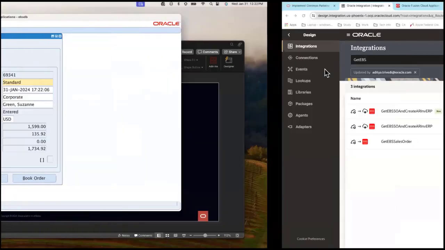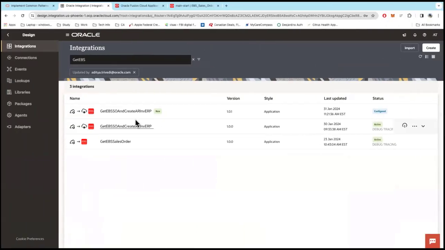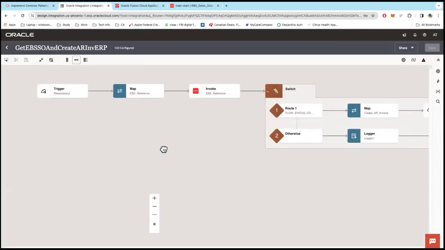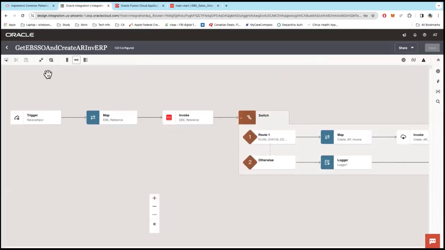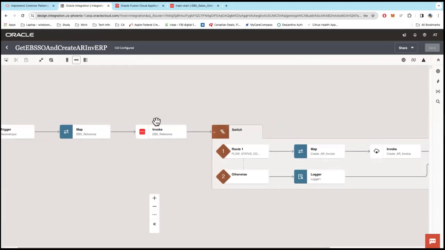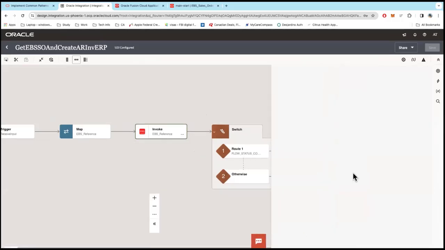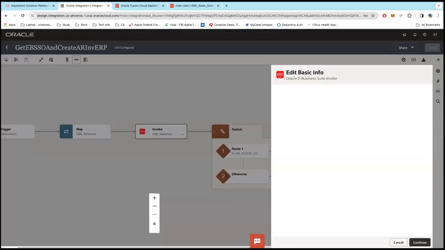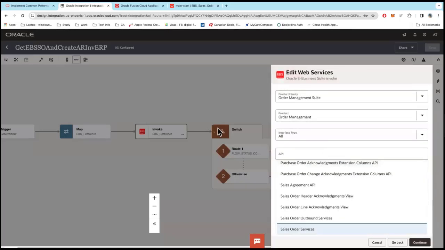So let's go back to the integrations. Here I have an integration that gets the sales order from EBS. It's exposed as a REST endpoint. It accepts the order number as an input. Using the order number, I'm using the EBS adapter that I configured to call an API to get the sales order details. So each adapter that you configure will kind of bring up an